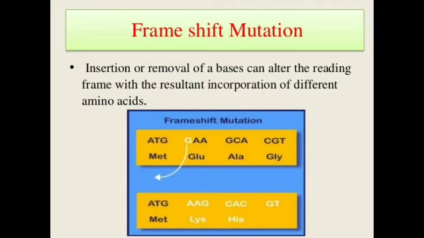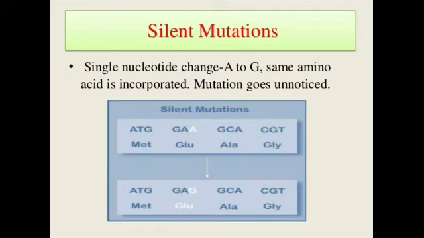And in frame shift mutation, loss or gain of a single nucleotide changes the reading frame. Clear? And the mutation gave proof that codon is triplet and is read in a continuous manner, as one nucleotide deletion changes the entire sequence.